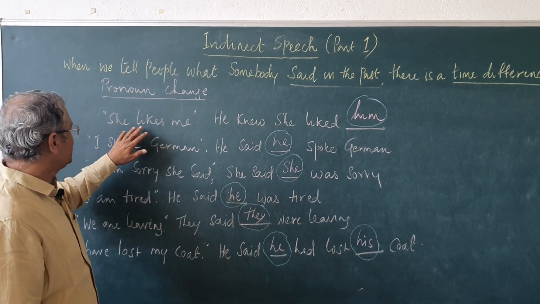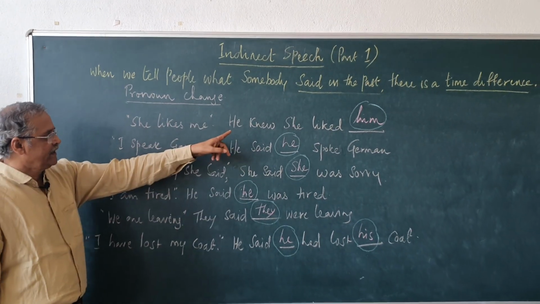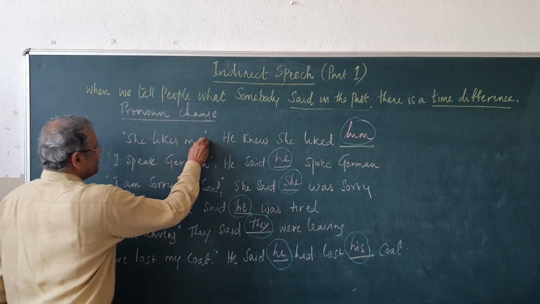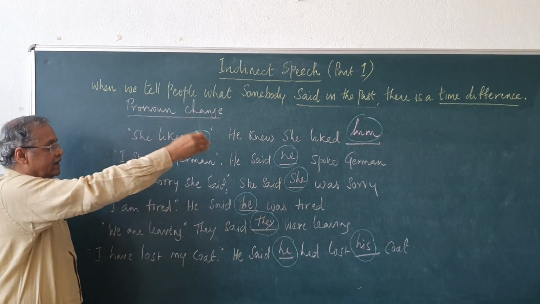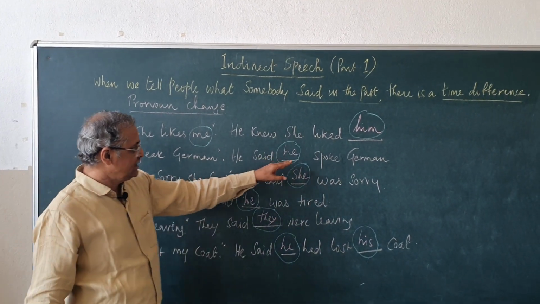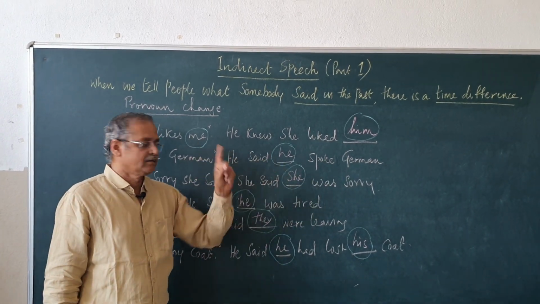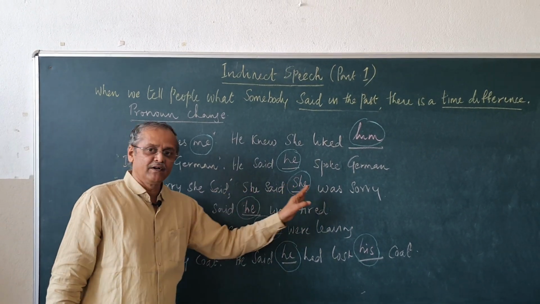Now, we will see the pronoun change. See, this is a direct speech statement. "She likes me." He knew she liked him. "Me" becomes "him". This is a pronoun, it becomes "him". "I speak German." He said he spoke German. "I" becomes "he" here. "I am sorry," she said. She said she was sorry.